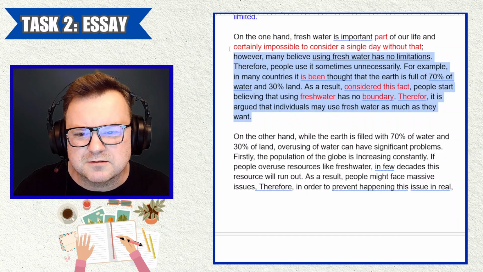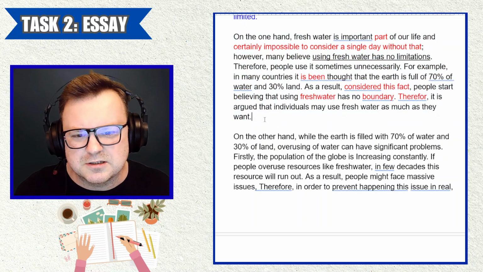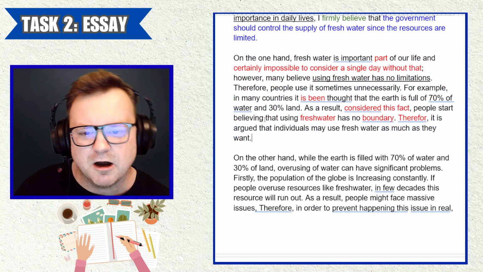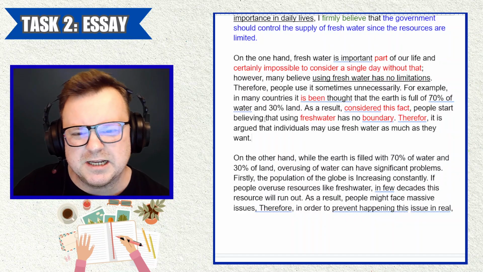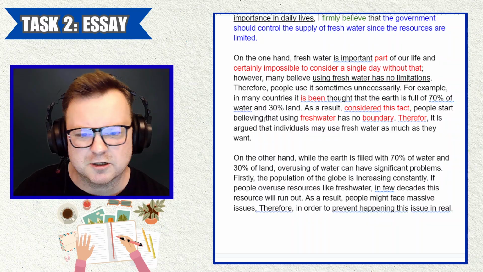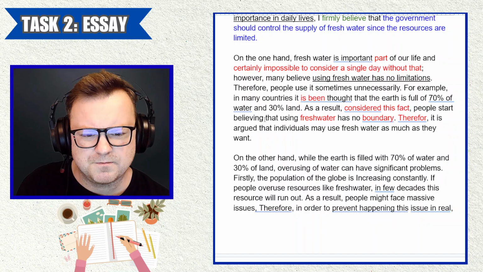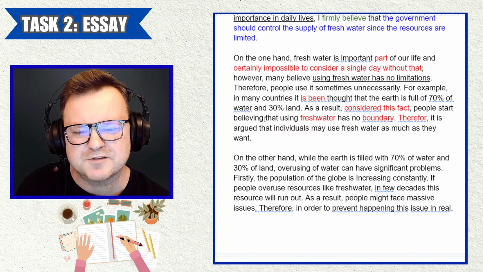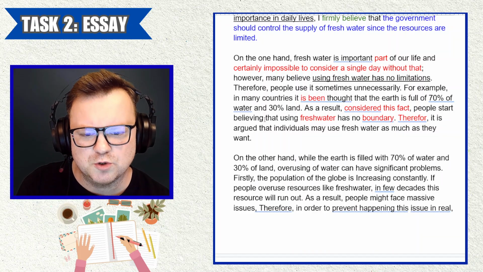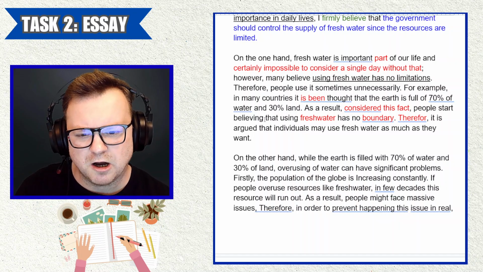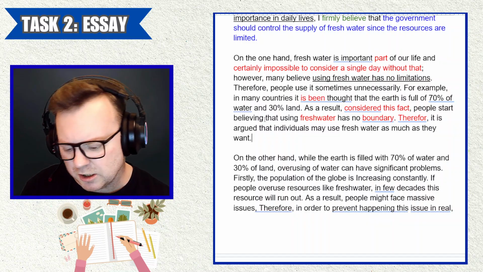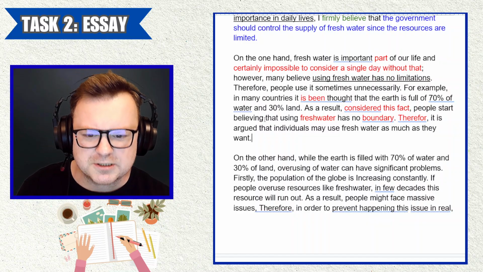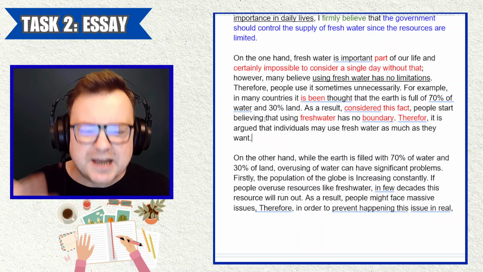Yeah, so this paragraph is just lacking in any argument, and it's really important in the body paragraph to really have an argument. So the candidate here is saying that people have mistaken beliefs about fresh water, and so they waste it. That's the central argument in the paragraph. That central argument, I can infer it, I can kind of work out if I try.